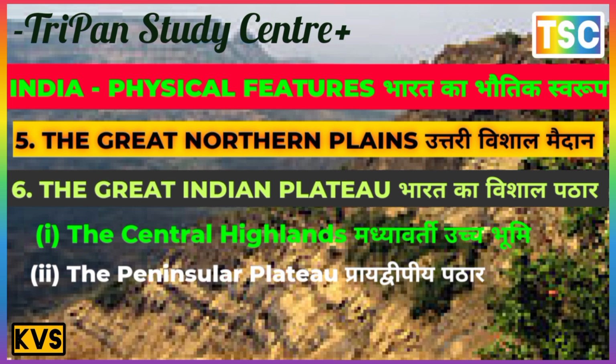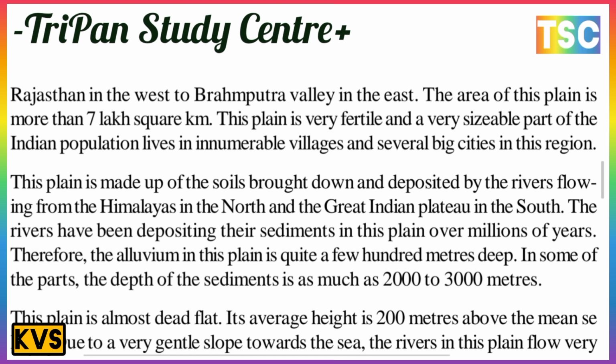This plain extends from the west to the east, between the Himalaya in the north and the Great Indian Plateau in the south. The plain extends from the arid and semi-arid area of Rajasthan in the west to the Brahmaputra Valley in the east.